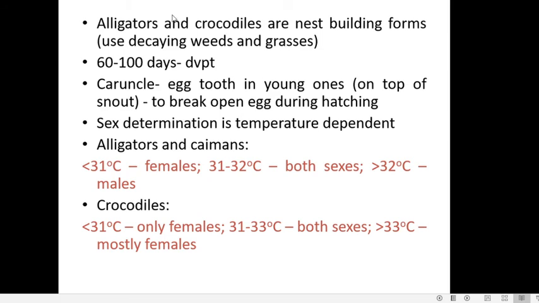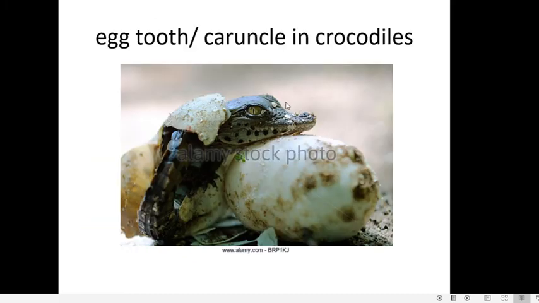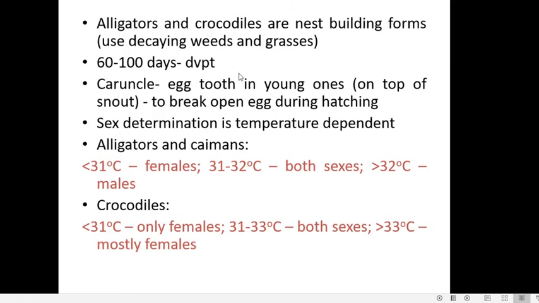Now coming to the breeding behaviors. The alligators and crocodiles are nest building forms. They build nests with the help of weeds, grasses, etc. Development takes around 60 to 100 days depending upon the species. Just like chelonians, the young ones possess an egg tooth which helps in breaking open the shell during hatching. That is present on the top of the snout, so it is called the caruncle, just as we can see in the chelonians also. So the young ones come out of the eggs by breaking open the shell with their caruncle or egg tooth.